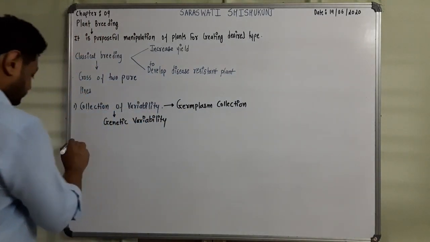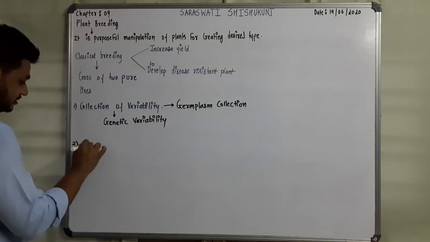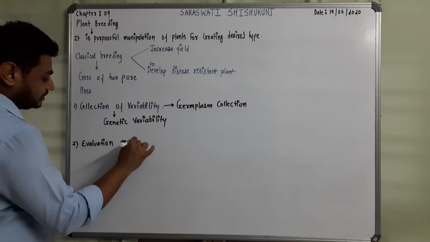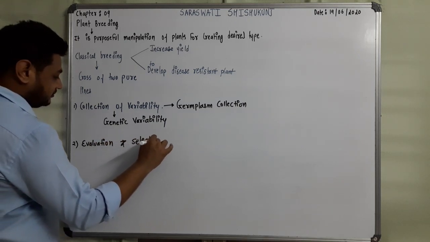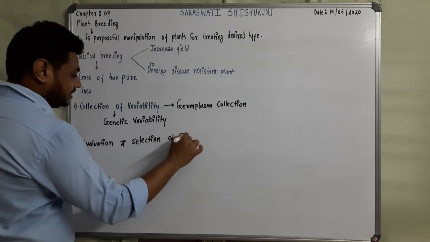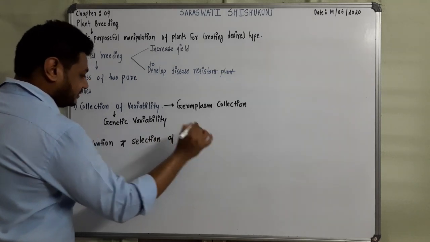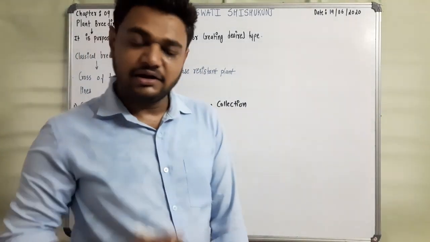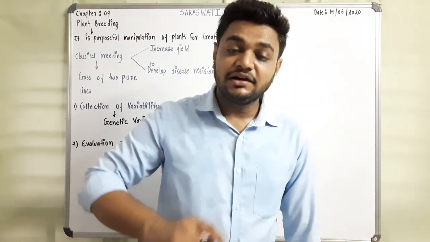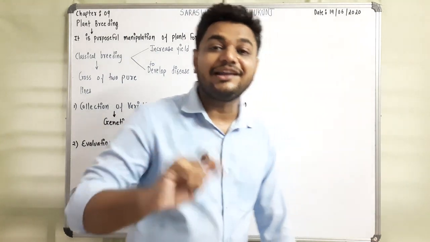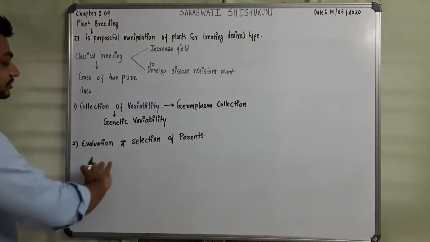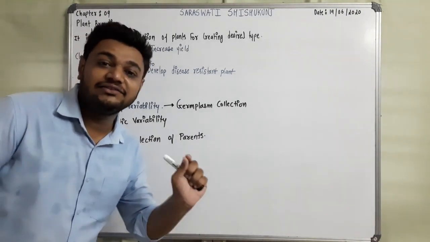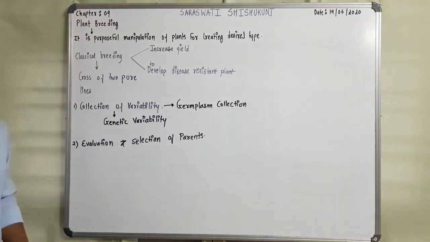Now see, when you say second one, evaluation and selection of parents. So whenever I say this, you have all the germplasm, right? All the type of varieties. Now what you will do? You will collect this. After that, you will try to evaluate that which plant is having your desired type characteristics.